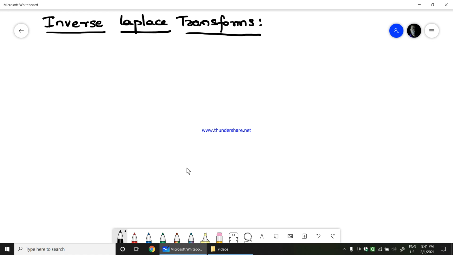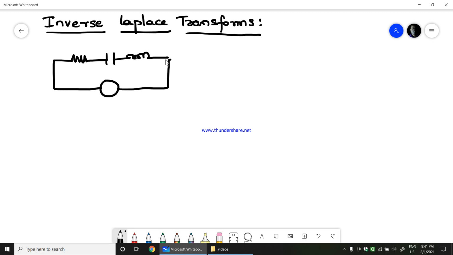Now, in this video, we will see how to find out the inverse Laplace transform of any given S-domain function. Why exactly the inverse Laplace transform is required, and for what purpose the Laplace transform is applied, I will just tell you by taking a small circuit example here. Think we have a series RLC circuit, where all three components are connected in series, where the total voltage E is applied, with R, C and L. So, this is the RLC circuit that we have.